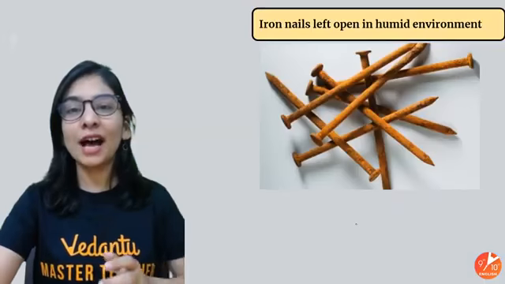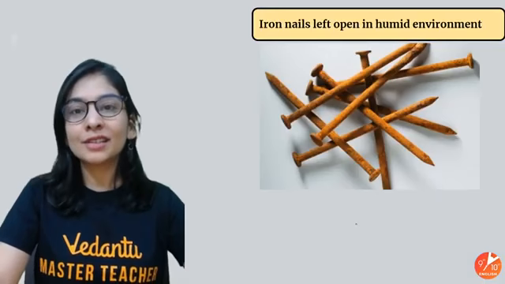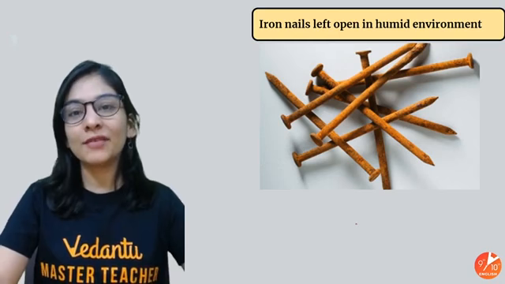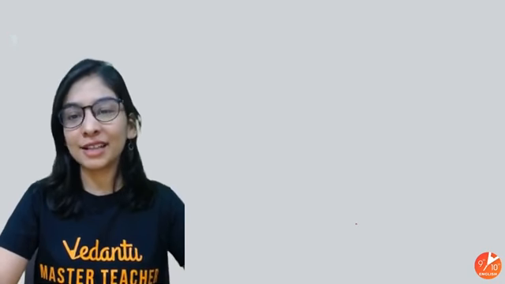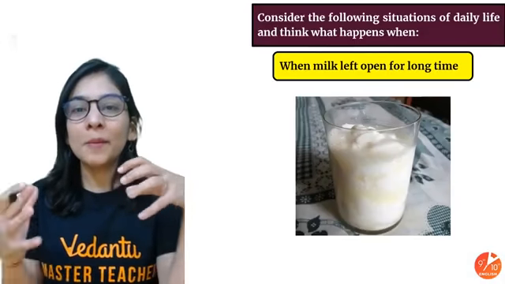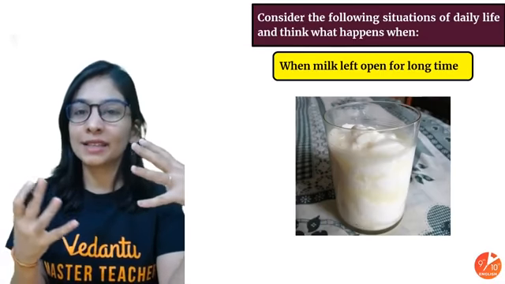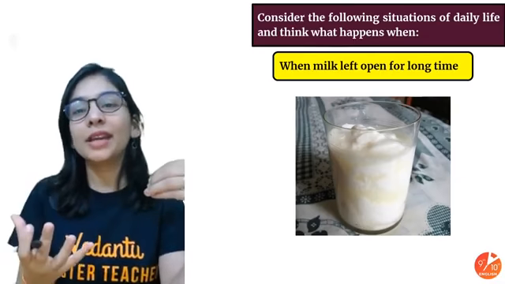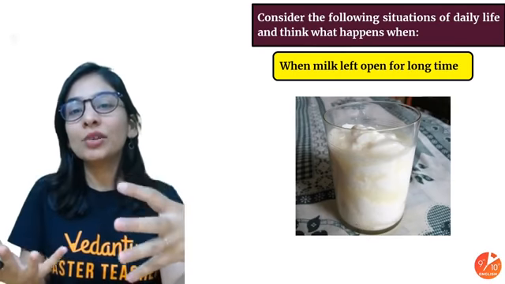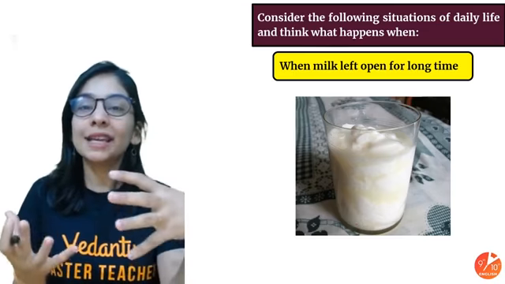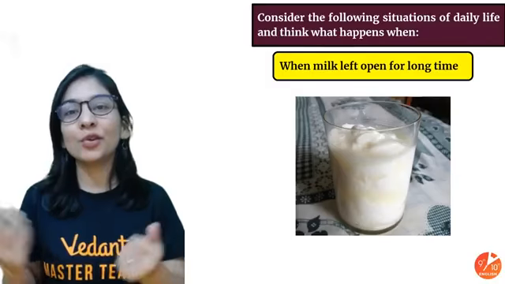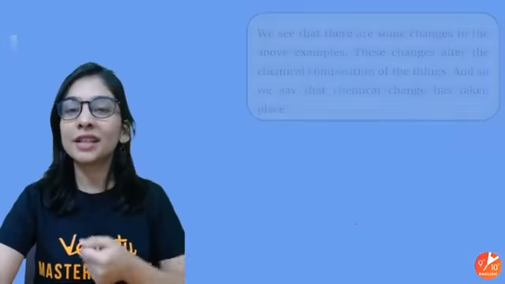If I talk about your iron nail that turns reddish brown, it is because it reacts with the humidity, air and moisture to give hydrated iron oxide, that's your rust. When I talk about your milk, milk has a bacteria, lactobacillus, and in that hot environment, it converts the lactose sugar in the milk to lactic acid, and that's how you get your curd. So in chemical reactions, chemical changes, new substances are forming.